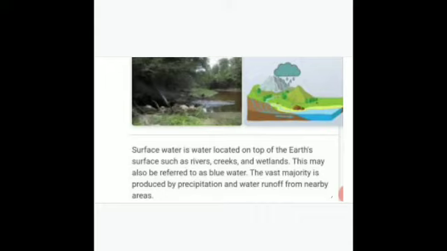The next source of water is surface water. What is surface water? That is the water present on the surface of the earth in the form of rivers and lakes, oceans and seas. So how does river and lake water come?